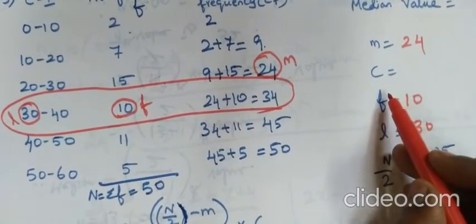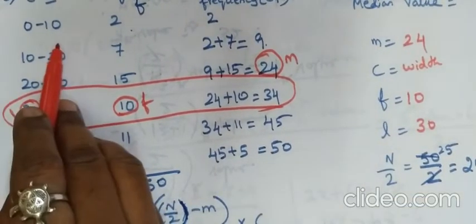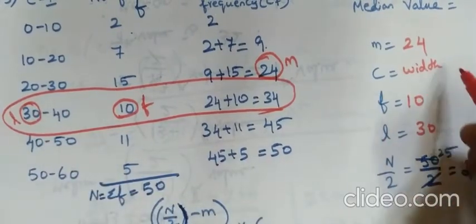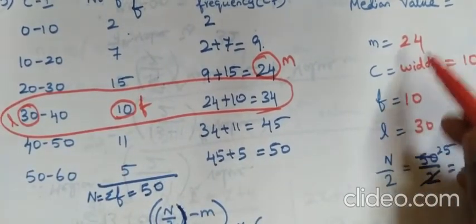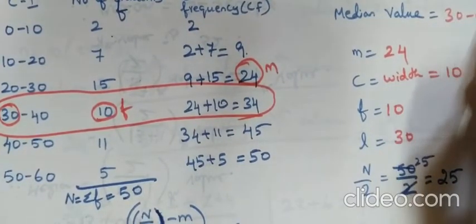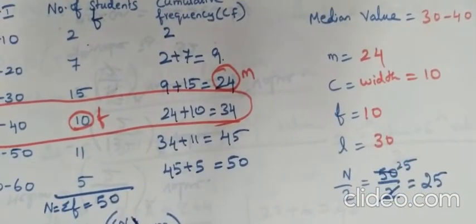What is the class interval width? 0 to 10 is a 10 difference, 10 to 20 is a 10 difference, 20 to 30 is a 10 difference. So width is equal to 10. Now we got all the values. The median class is 30 to 40. From this we got the L value and the frequency and everything. So now we are going to substitute the values. I hope you all understood.